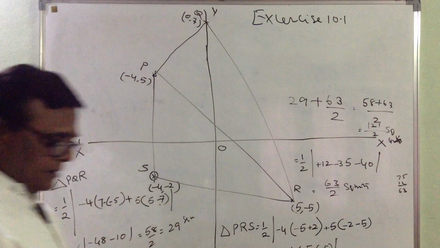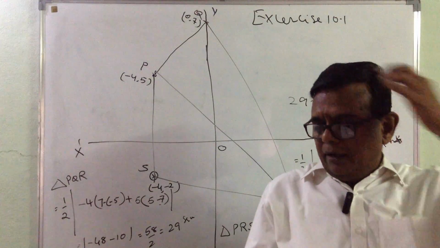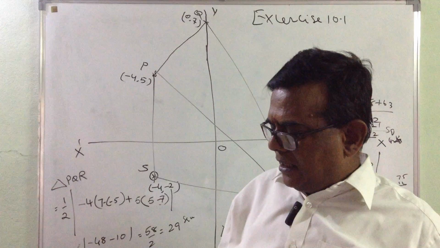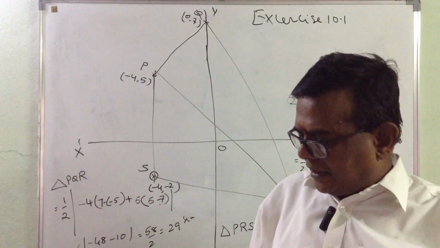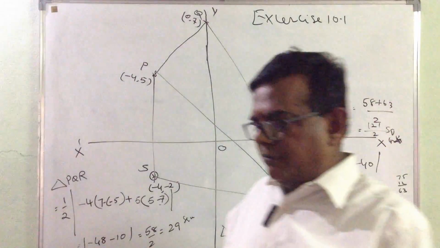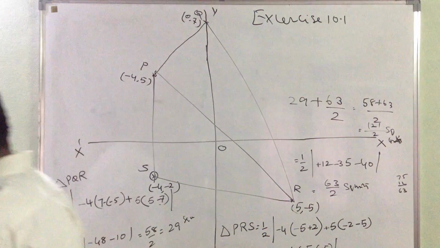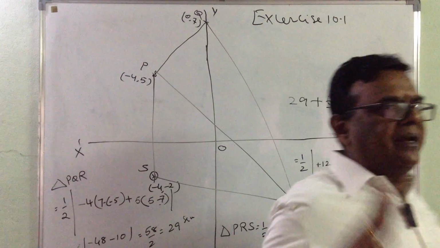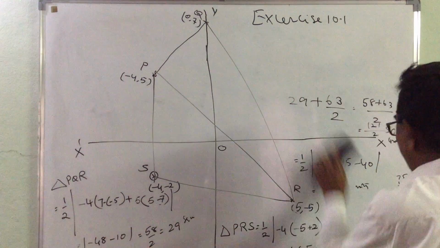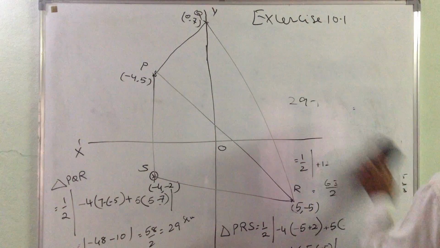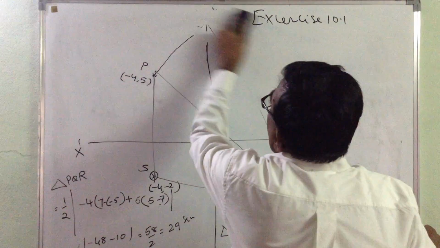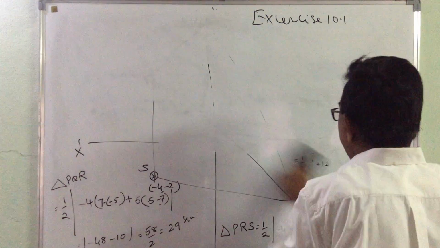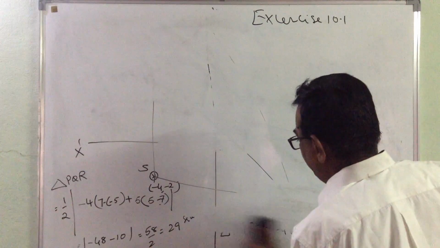The second question says: the base of an equilateral triangle with side 2a lies along the y-axis such that the midpoint of the base is the origin. Find the vertices of the triangle. If you really understand this question, the only thing you have to do is plot it on an XY plane, then your job will become very simple. First let us plot it; otherwise, while understanding and reading it, you may make a mistake. First, convert that problem into the Cartesian plane.